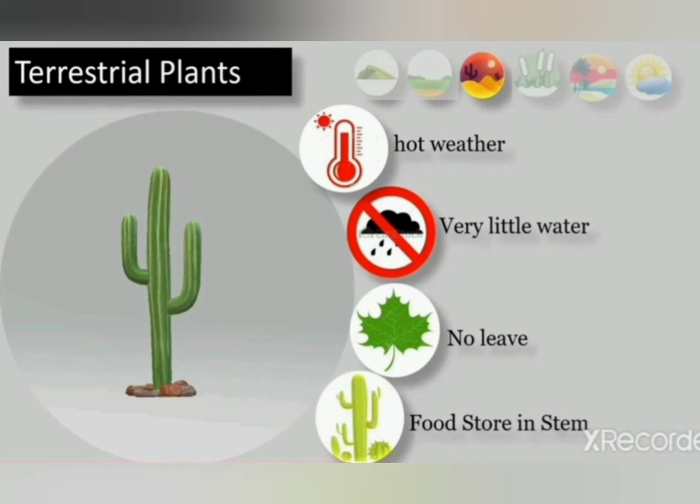Okay student, now we have studied about the desert plant, and I hope you have understood it, because we have already discussed it in the class also. So how are the desert plants adapted to that place? The desert plants have roots that grow deep inside the soil to absorb the water from the soil. Second, their leaves are changed into spines. And food and water is stored in the stem, and the stem carries out the process of photosynthesis.